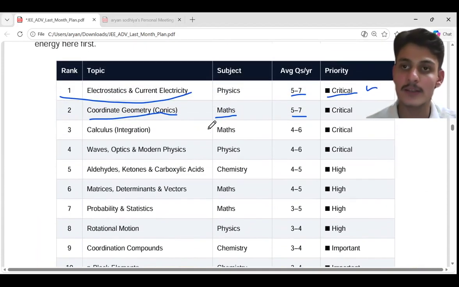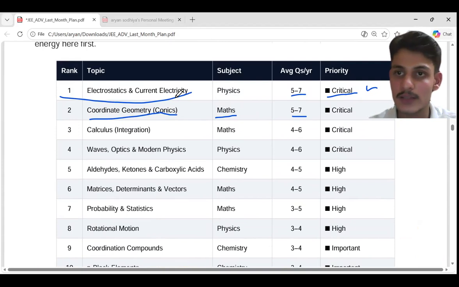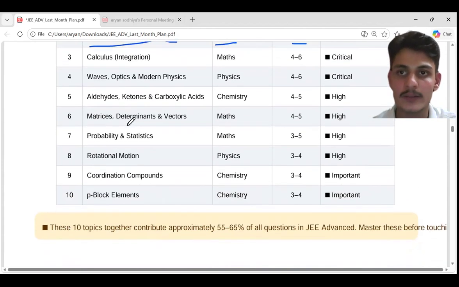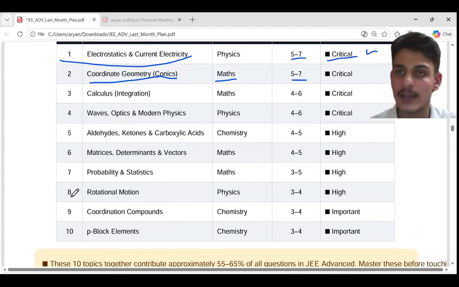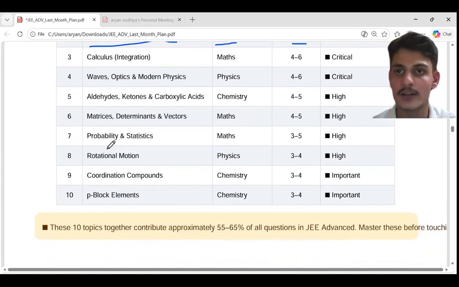Okay, so in the paper you will see that questions from these chapters will be in high frequency. If you start attempting the questions, you will see a high frequency of these topics. So if you focus on these 10 topics, try to revise them, try to revise the formulas. As the time is less, I will not suggest you learn any new topics, but try to revise. If out of 10 you are good in 8, try to revise all those 8 chapters. Don't try to attempt and learn new chapters now. Just try to revise the chapters you are good in.